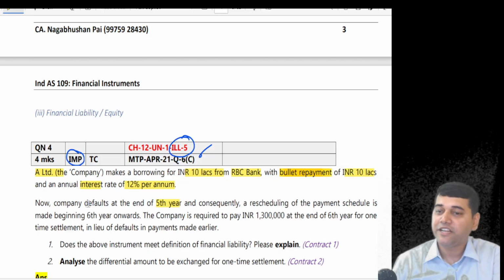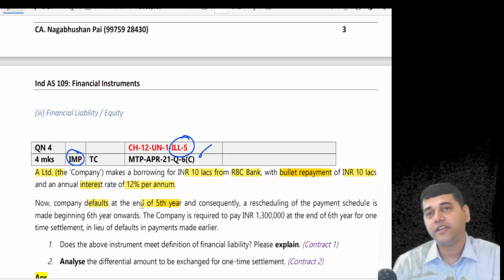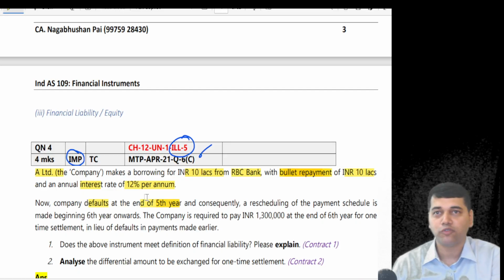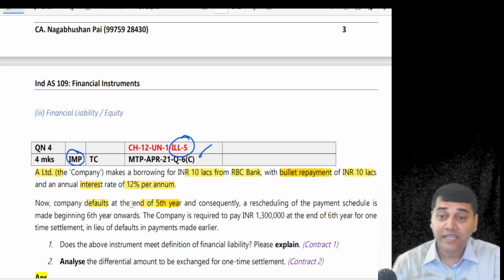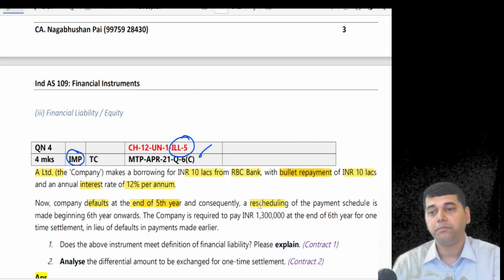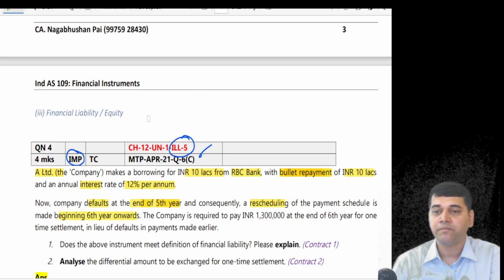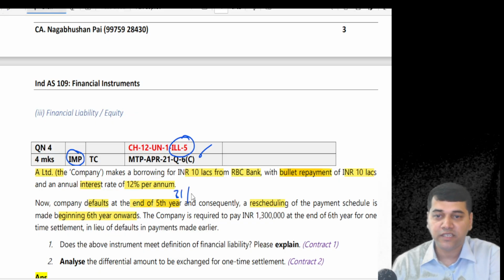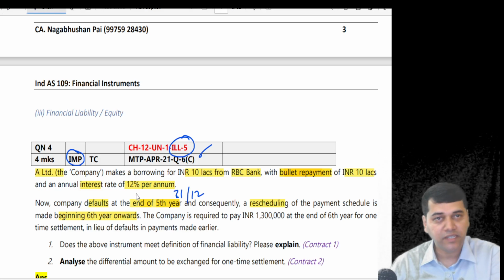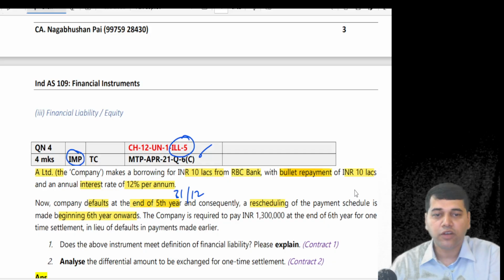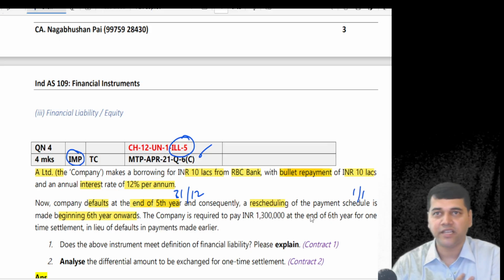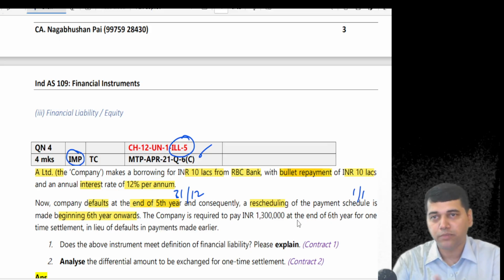Now the company defaults at the end of the 5th year. What did they default on? Interest payment, because anyhow the principal there was no obligation. And consequently they rescheduled the payment schedule at the beginning of the 6th year. That means this must be when? On 31st December they didn't pay. So on 1st of January they went to the bank and asked for rescheduling the payments. They said, sir, I'm in financial difficulty. I cannot pay the money. Can you reschedule my schedule?